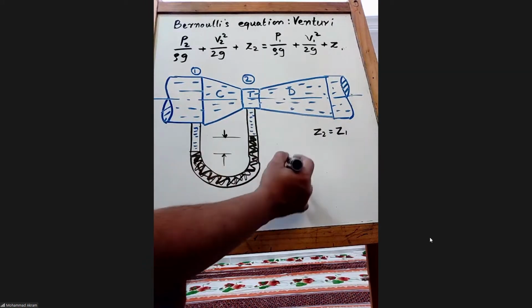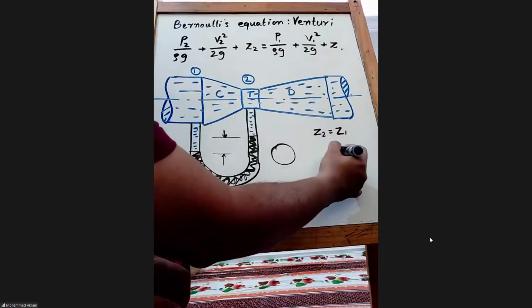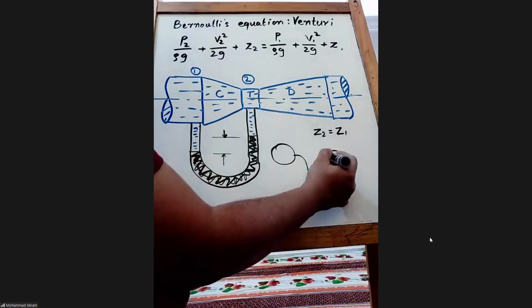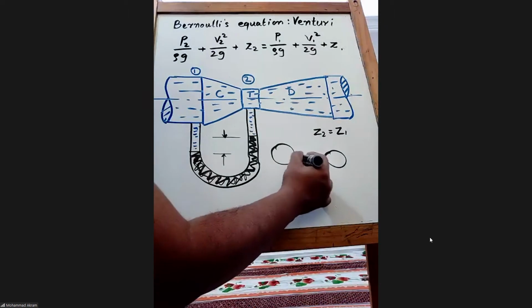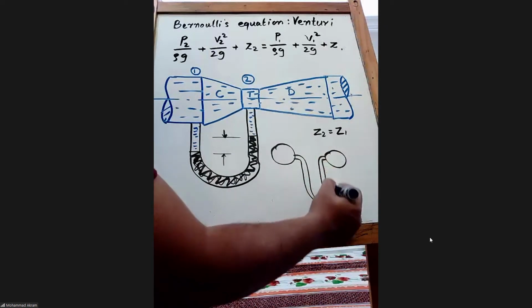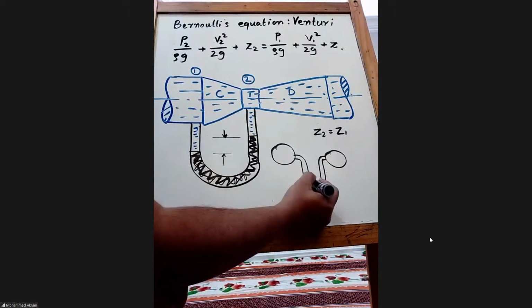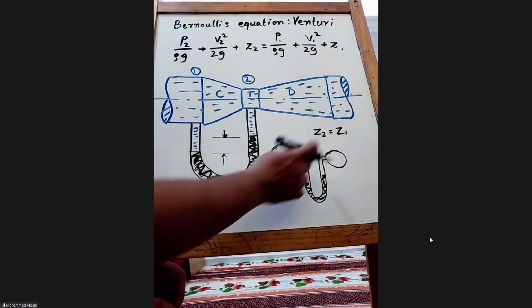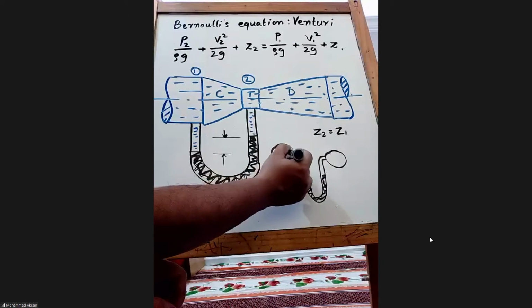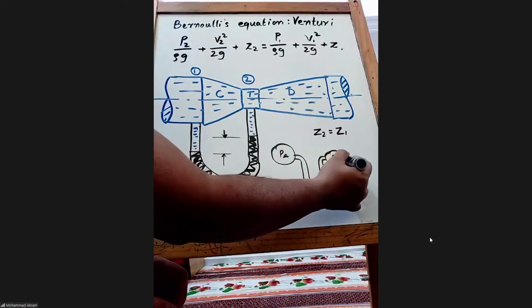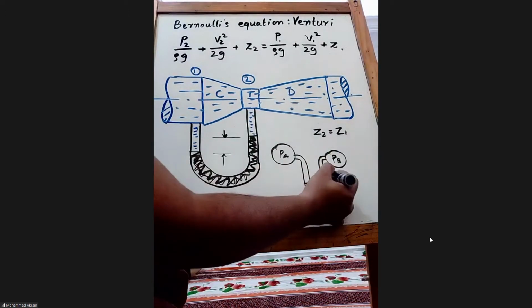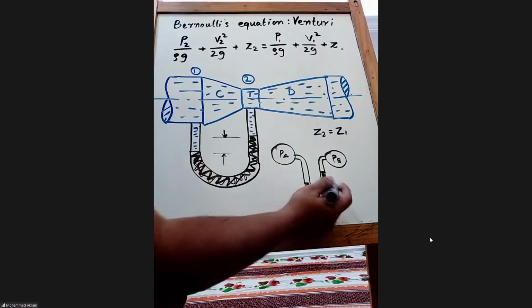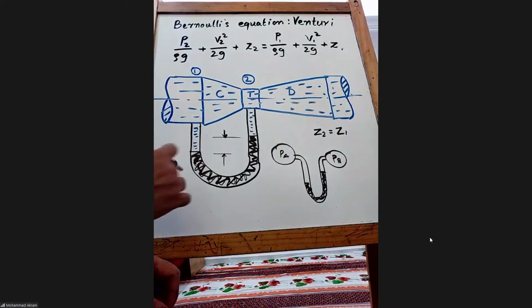If you remember, I plotted something like this. Do you remember this diagram? It was something like this. This is saying that the pressure in A is more than the pressure in B, because the manometric fluid is going up on the B side.